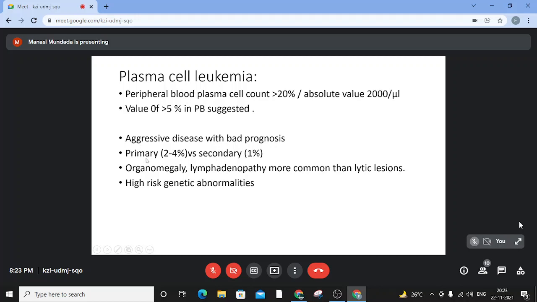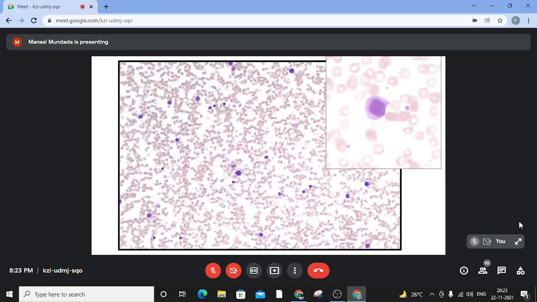The primary variant, or the de novo plasma cell leukemia, is much more common than the secondary, which develops when a multiple myeloma progresses into a plasma cell leukemia. Organomegaly and lymphadenopathy are more common than the lytic lesions, and they show very high risk genetic abnormalities. So this is a slide of a plasma cell leukemia where you can see these scattered plasma cells, a high power view showing the abnormal plasma cells in the peripheral blood.